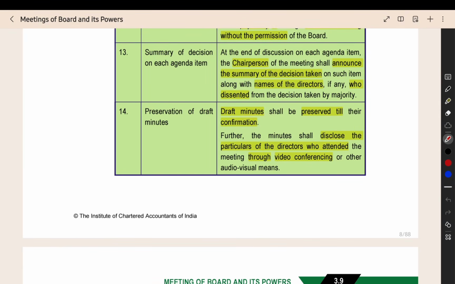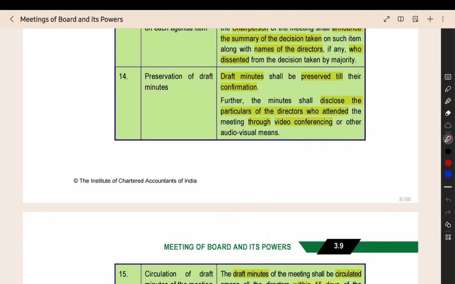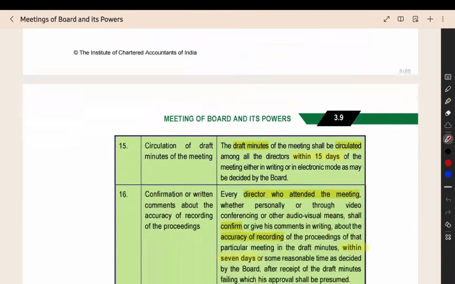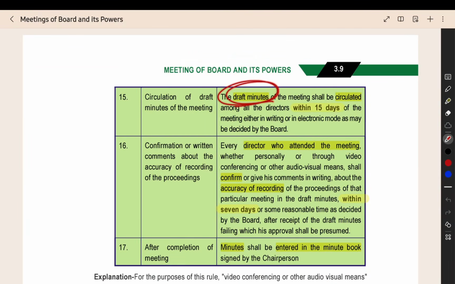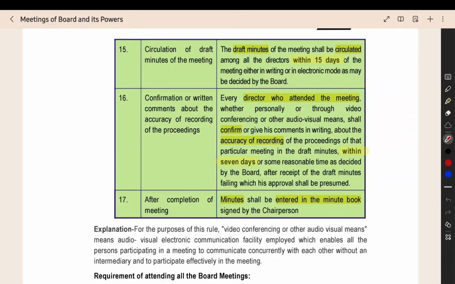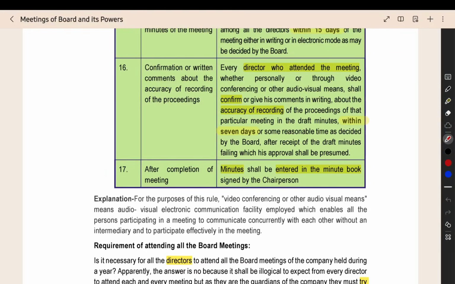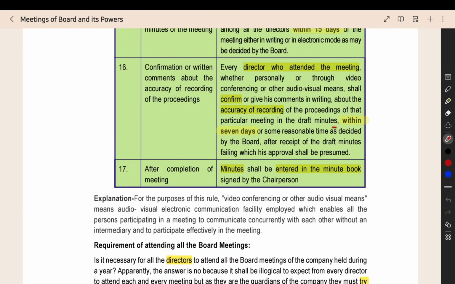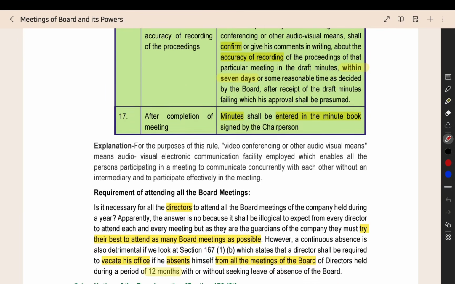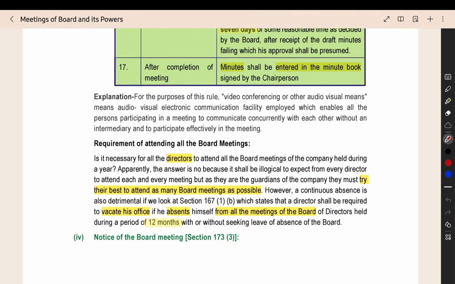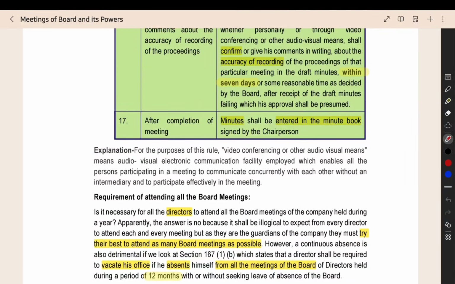The minutes will be prepared in draft and preserved. The names of the directors who attended the meeting through video conferencing will be given in the minutes. After that, the draft minutes will be circulated to the directors within 15 days of the meeting. After receiving the minutes, they have to confirm whether these are the proper minutes. If they have any change, they have to tell the chairperson or company secretary. Within 7 days, they have to approve the minutes, whether they properly represent what happened in the meeting. Then, after approval, the minutes will be added to the minute book.